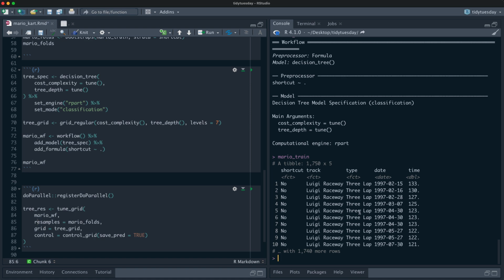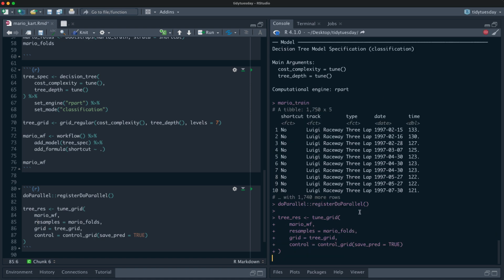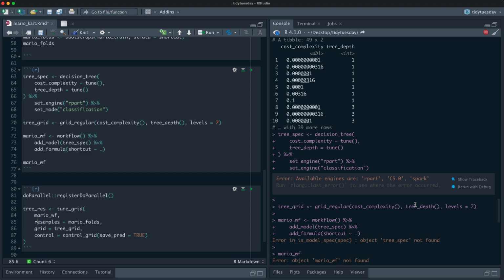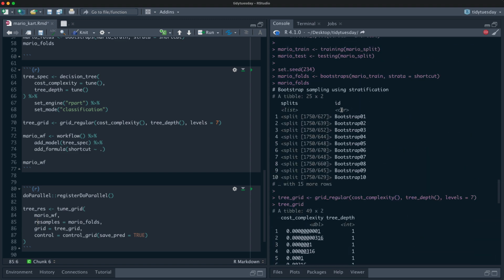Okay, and then I'm going to start this, and it is going to train. For those 49 possible decision tree models, it's going to fit each of those 49 decision tree models to each of these 25 resamples.